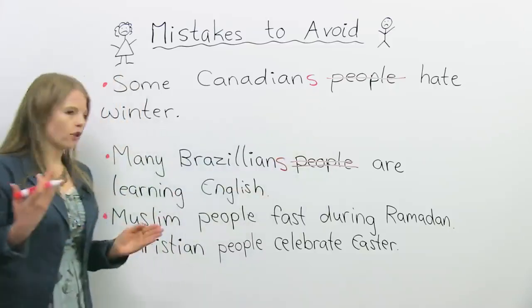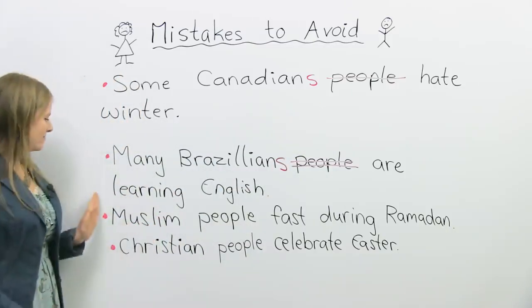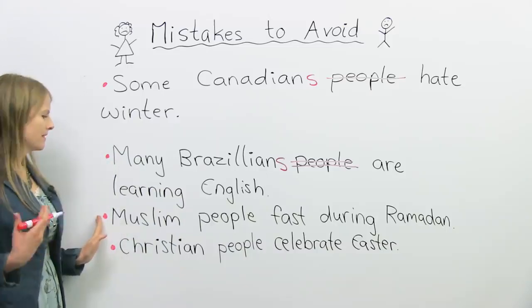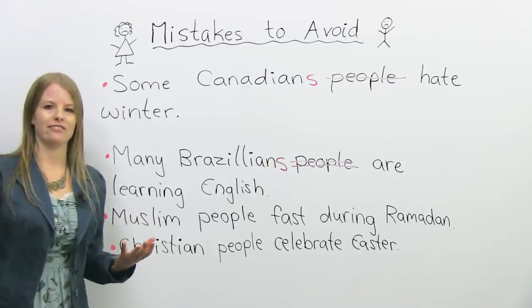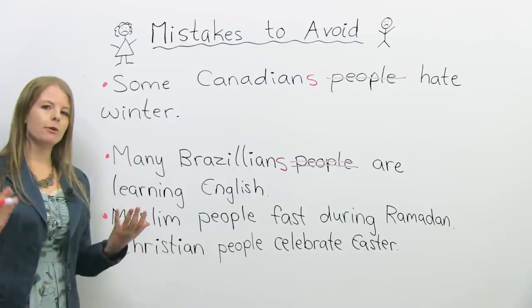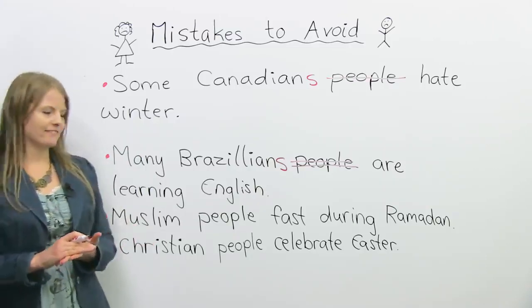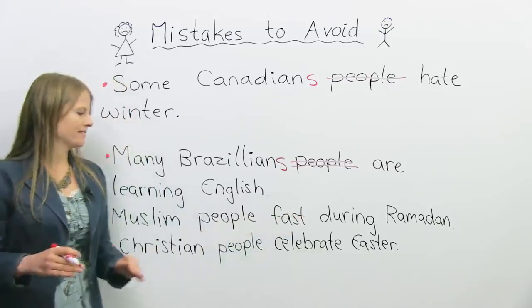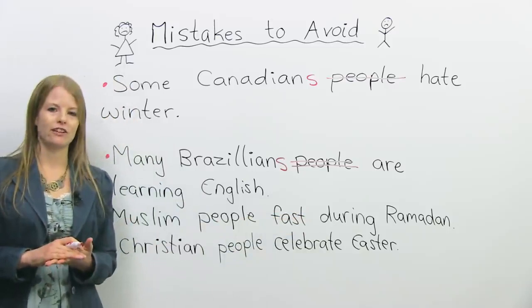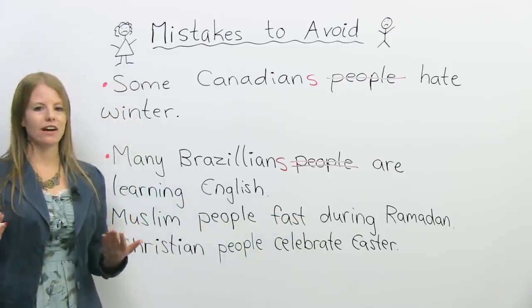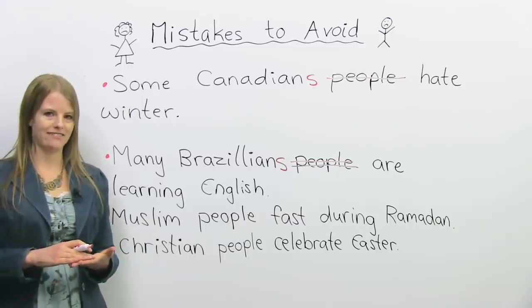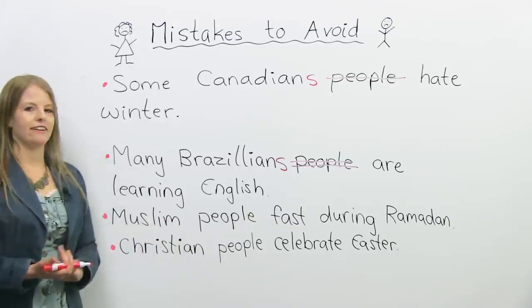So I have another common mistake students make over here. Muslim people. Muslim is a religion, okay? Muslim people fast. Fast means they don't eat during Ramadan. Muslim people fast during Ramadan. It means Muslim people do not eat during their holy month, their religious month of Ramadan. So there's a mistake here.